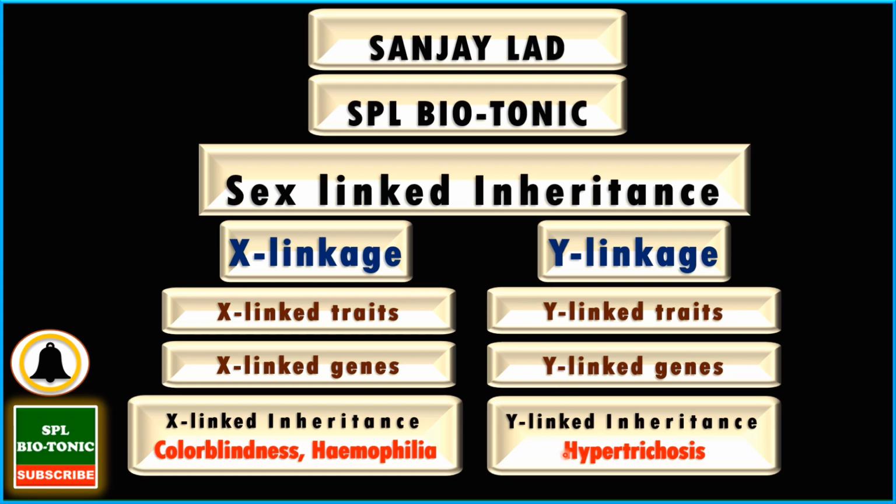Now if you see the example of hypertrichosis, these are called Y-linked traits. Traits means characters. These traits are controlled by genes. So inheritance of characters such as hypertrichosis from, say, father to son is called what? Y linkage, or Y-linked inheritance.